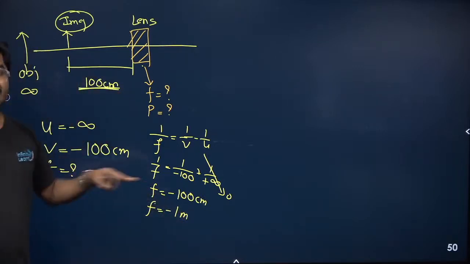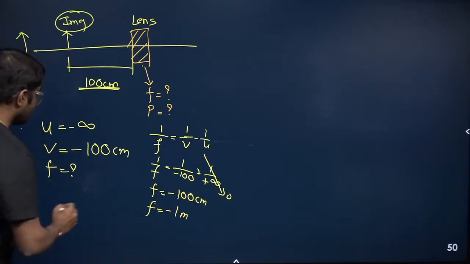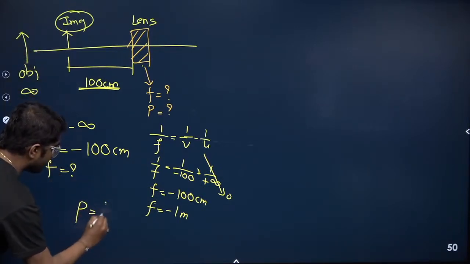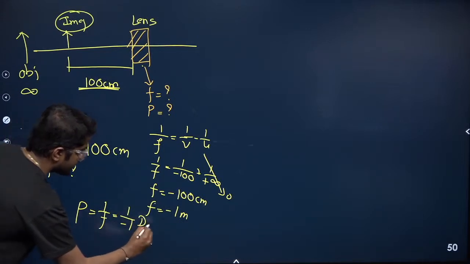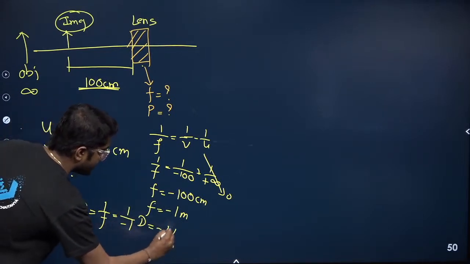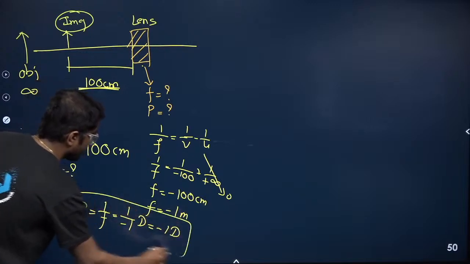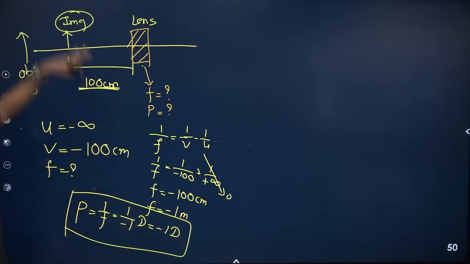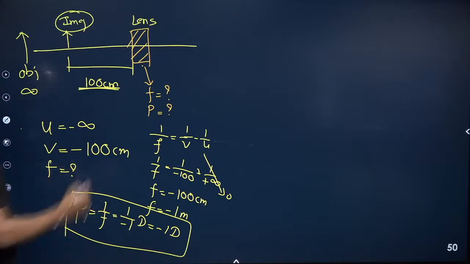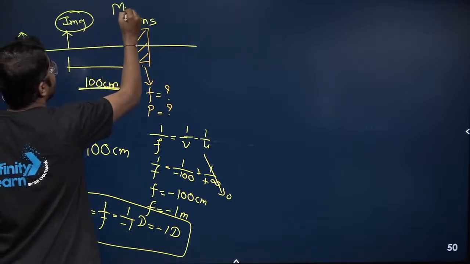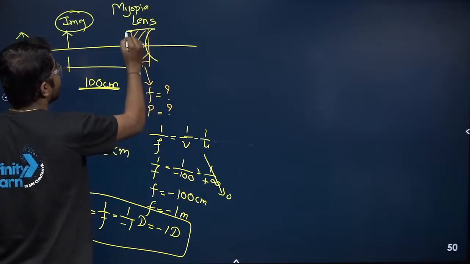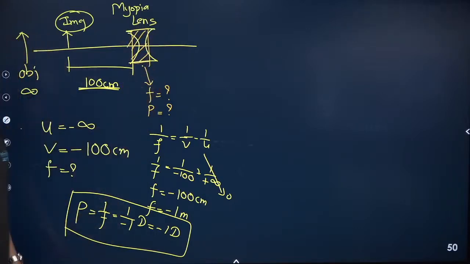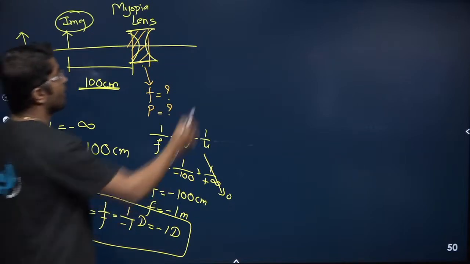So if the focal length is minus 1 meter, what is the power? Power is 1 by focal length, which is 1 by minus 1, which is nothing but minus 1 diopter. There is the power, the correction for myopia. So what is this lens now? It is a concave lens. Yes, so this is the one correction.